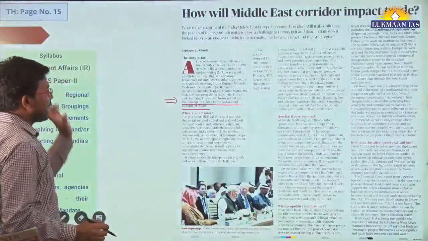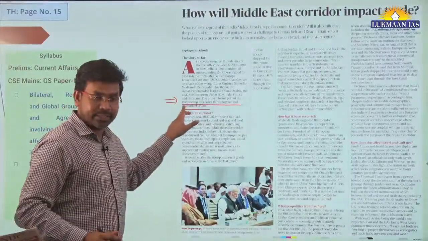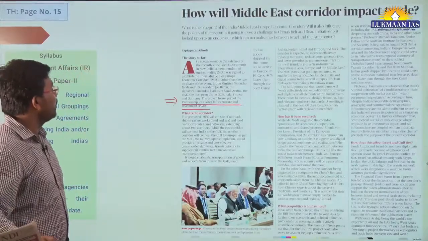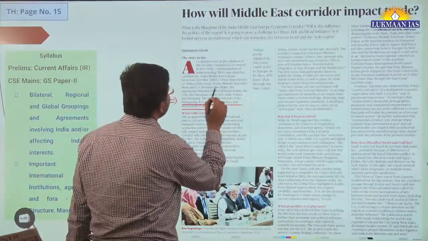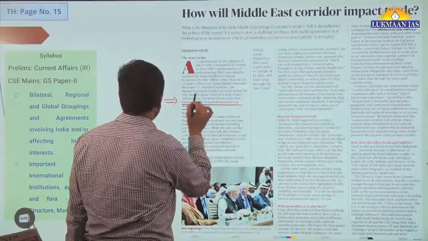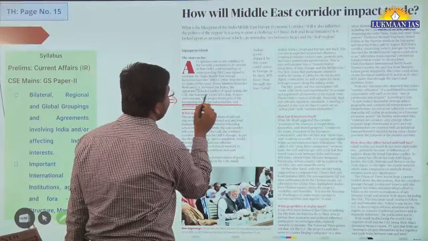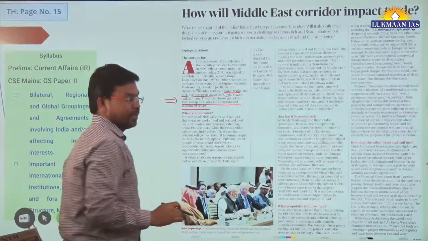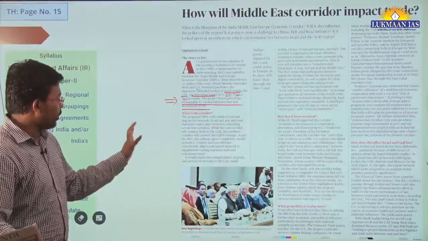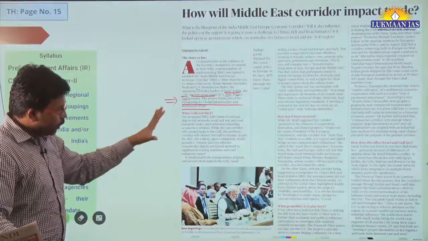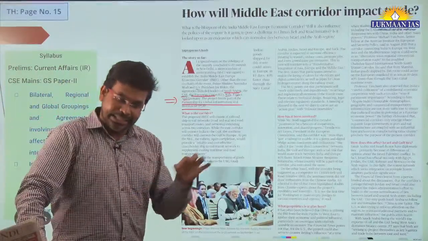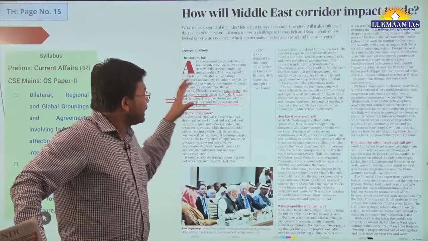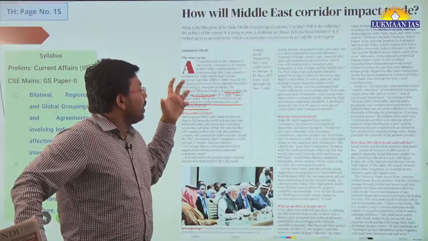I think this is PGII, the Partnership for Global Infrastructure and Investment. Under this partnership, they are implementing this corridor. Presently, which countries have joined? The United States, India, Saudi Arabia, United Arab Emirates, European Union, Italy, France, and Germany. They are part of this corridor. So this corridor is going to play a bigger role, and these members are going to meet with one another. This corridor is going to do a lot of things.